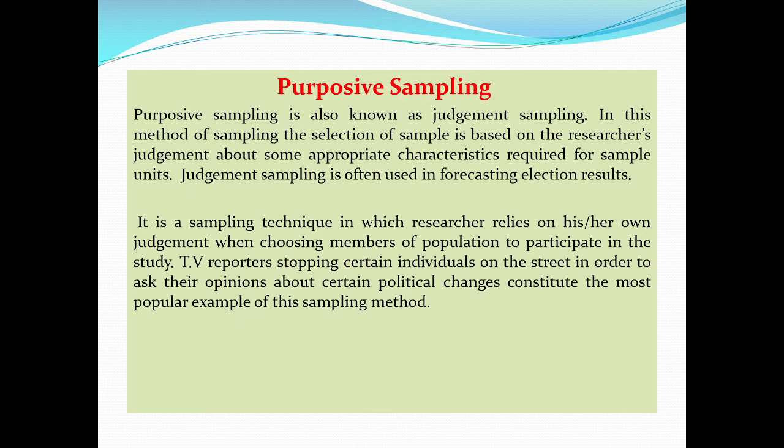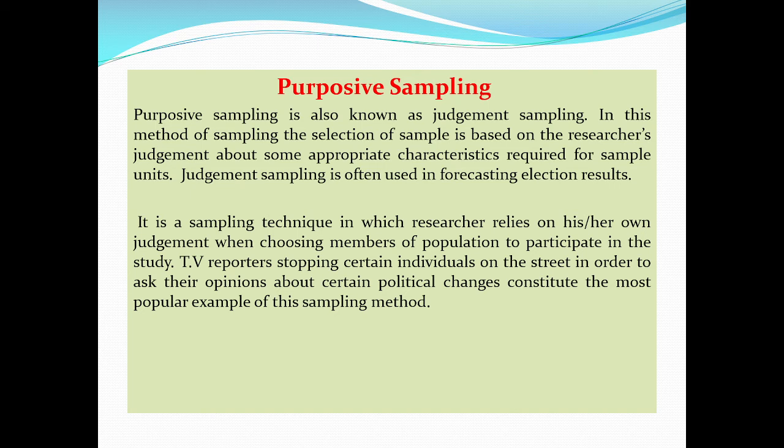And next is the purposive sampling. Purposive sampling is also known as judgment sampling. In this method of sampling, the selection of the sample is based on the researcher's judgment about some appropriate characteristics required for sample units. Judgment sampling is often used in forecasting election results. The process of selecting a sample using judgmental sampling involves the researcher carefully choosing the individuals he wants to be a part of his sample study.